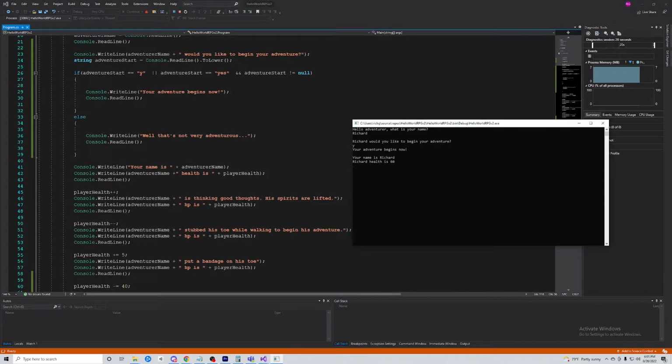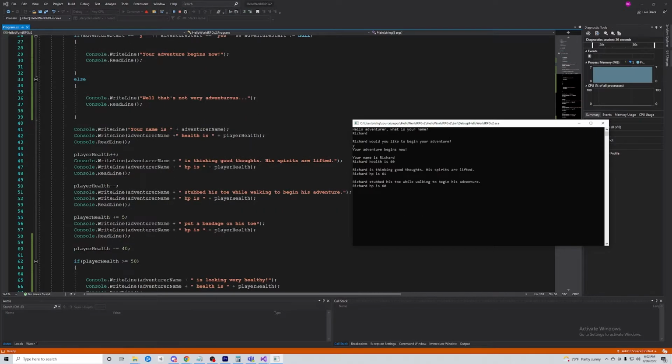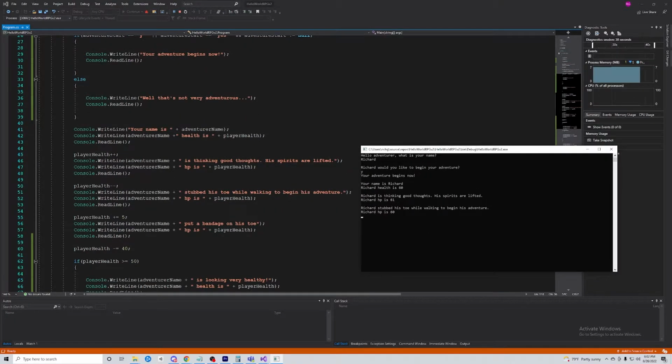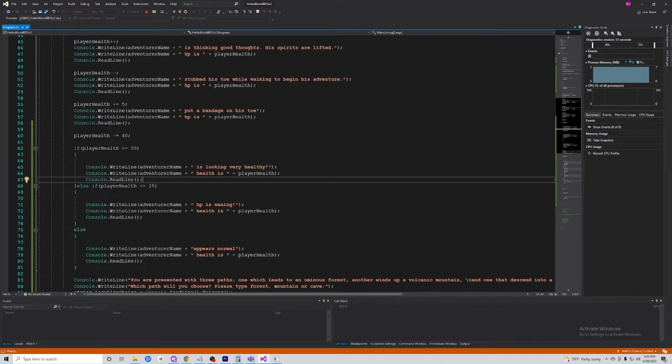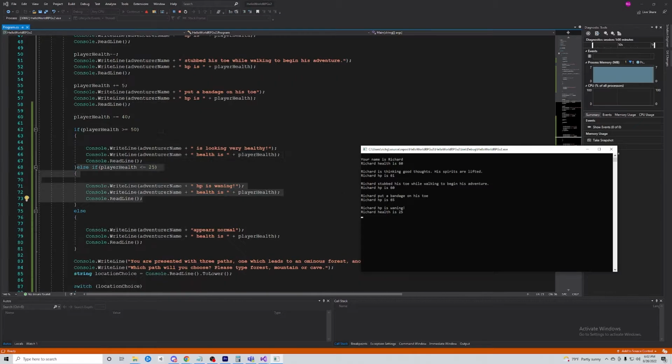Prints my player's health. I'm thinking good spot thoughts. My theory is, it's going to increment by 1, add 1 to the health. Then it's going to subtract 1 from the health with this decrement statement there. Then it's going to add 5. Okay. Then we're going to subtract 40 from the player health variable. And that's going to put us in this section of the else if statement.